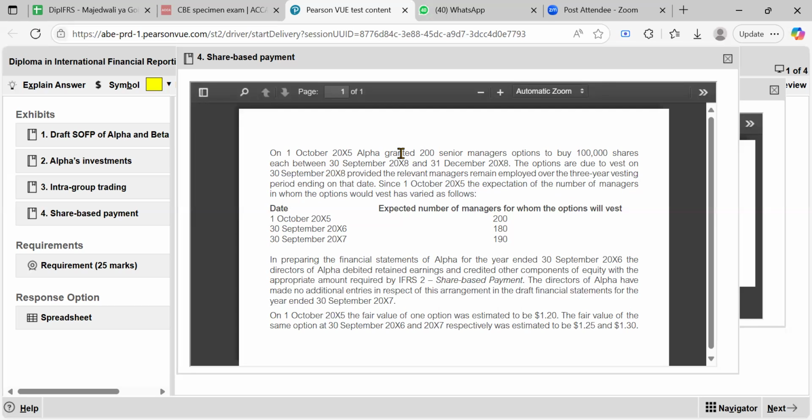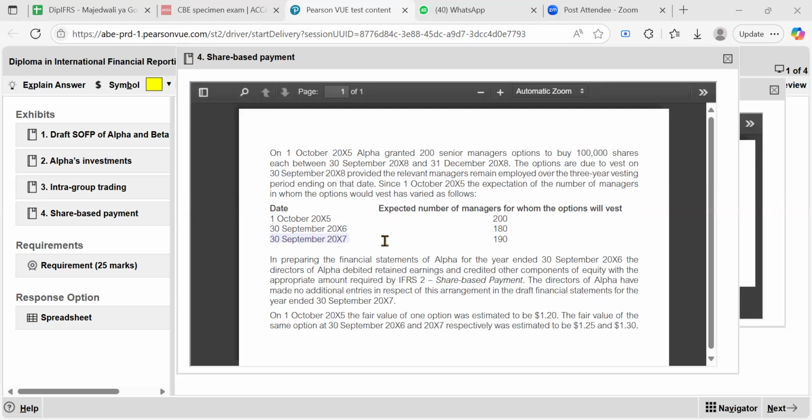So what you need to do is you account for that at the end of each year. This is 1st October 2025. After 1 year, it will be 30 September 2026, right? Then the second year, it will be 30 September 2027. And the third year should be September 20x8.